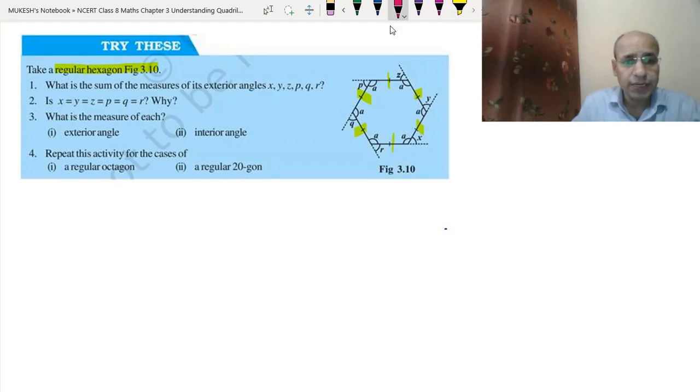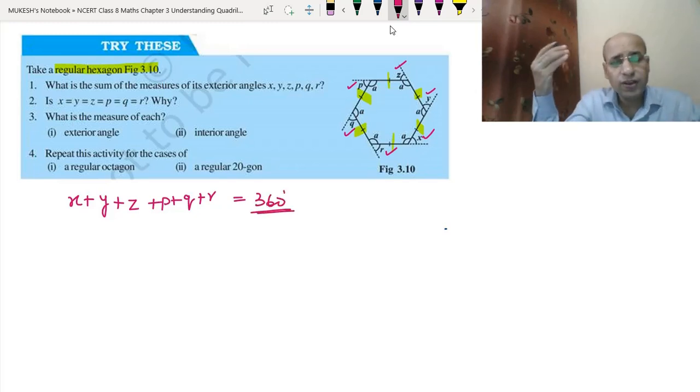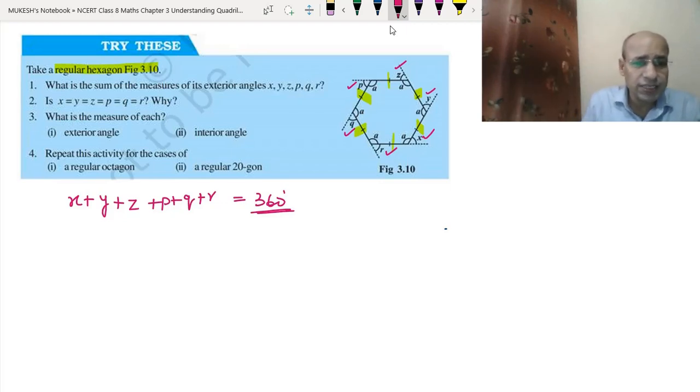You have been asked to find the sum of its exterior angles, that means x plus y plus z plus p plus q plus r. These are the exterior angles 1, 2, 3, 4, 5 and 6, which sum to 360 degrees, because the sum of the exterior angles of any polygon is 360 degrees. That I just told you. So the answer to the first part is 360 degrees.